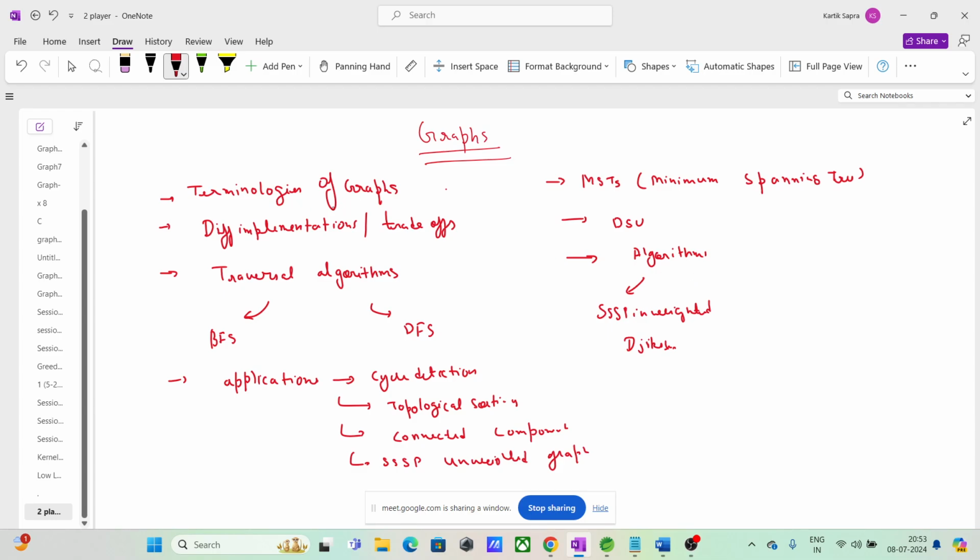We will be starting with terminologies. There are many terminologies in graphs, but as of now, I will cover those that are required at this moment, and then we will be covering more of the terminologies and more of the implementations as we move forward, doing the questions and all. So graph alone will be around 20 to 25 hours of content.